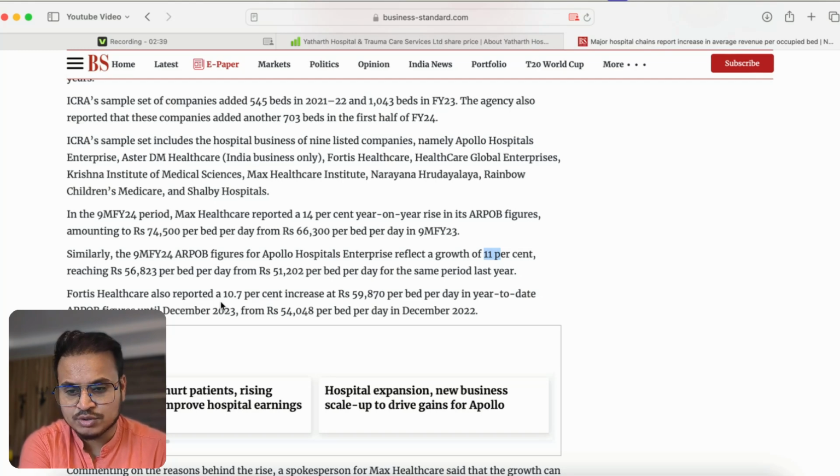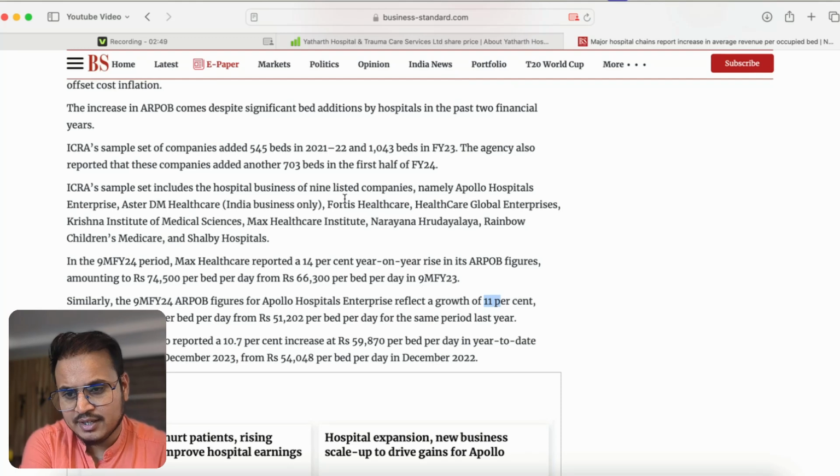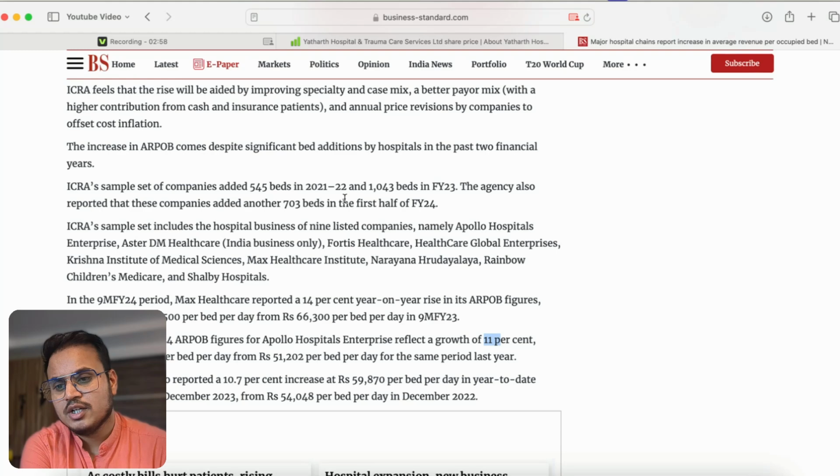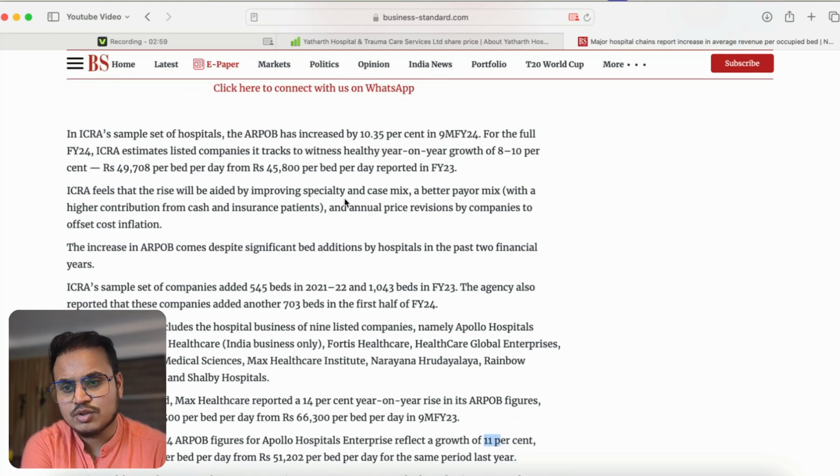So you can see almost 10, 10.7, 11%, 14% increases in ARPOB, right? Also, the hospitals are increasing the number of beds, and in spite of that, the revenue per bed is very high. So you can see why this inflation is increasing, right?